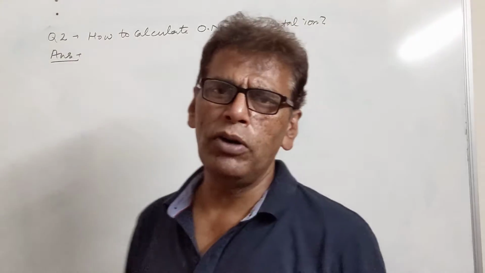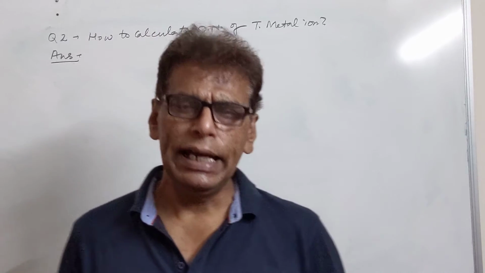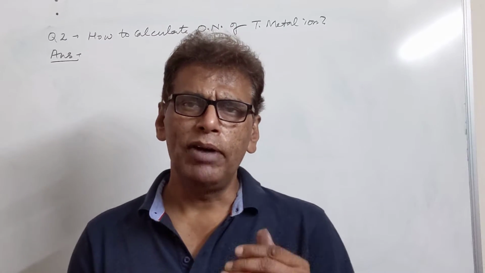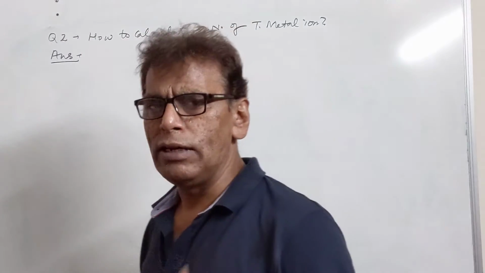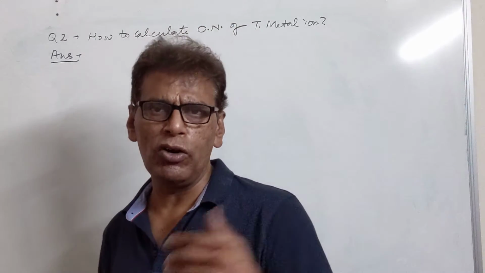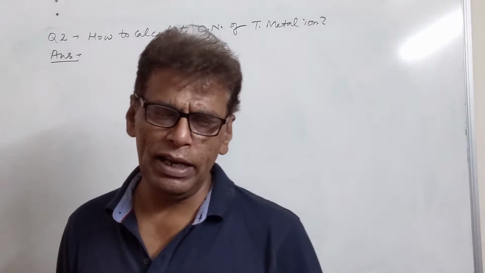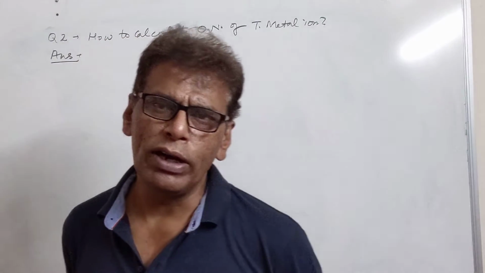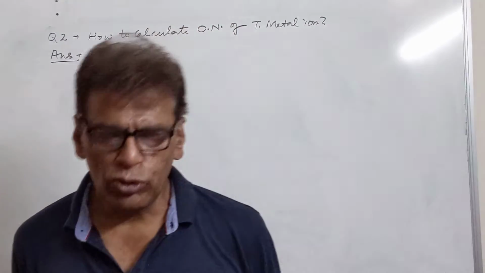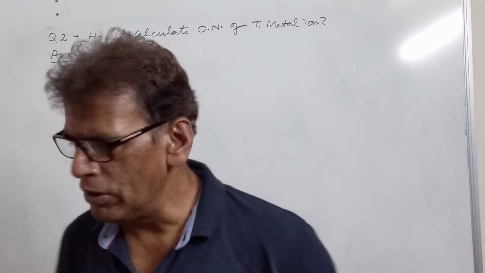The oxidation number of a transition metal ion in the coordination complex can be calculated by the oxidation number rules, where X is assumed to be the oxidation number of the transition metal ion, and the oxidation numbers of the remaining ligands should be known to us, as we have already defined the oxidation numbers of all the species in redox reactions at 11th level.